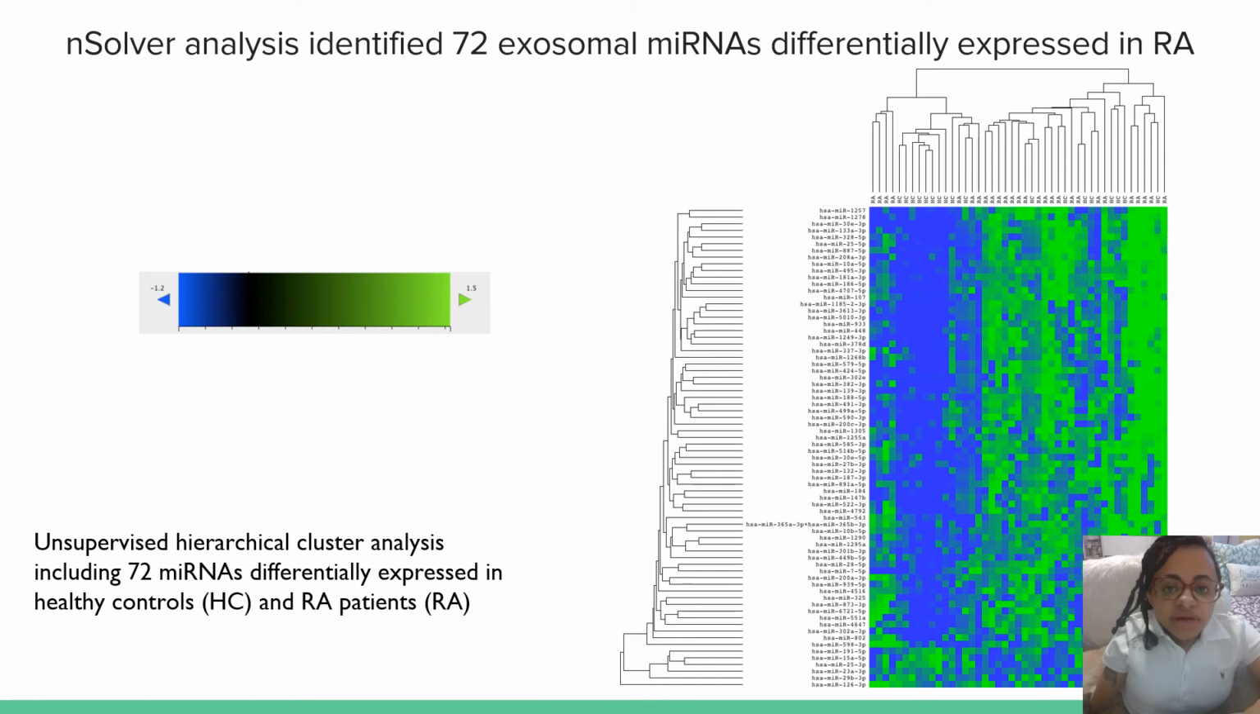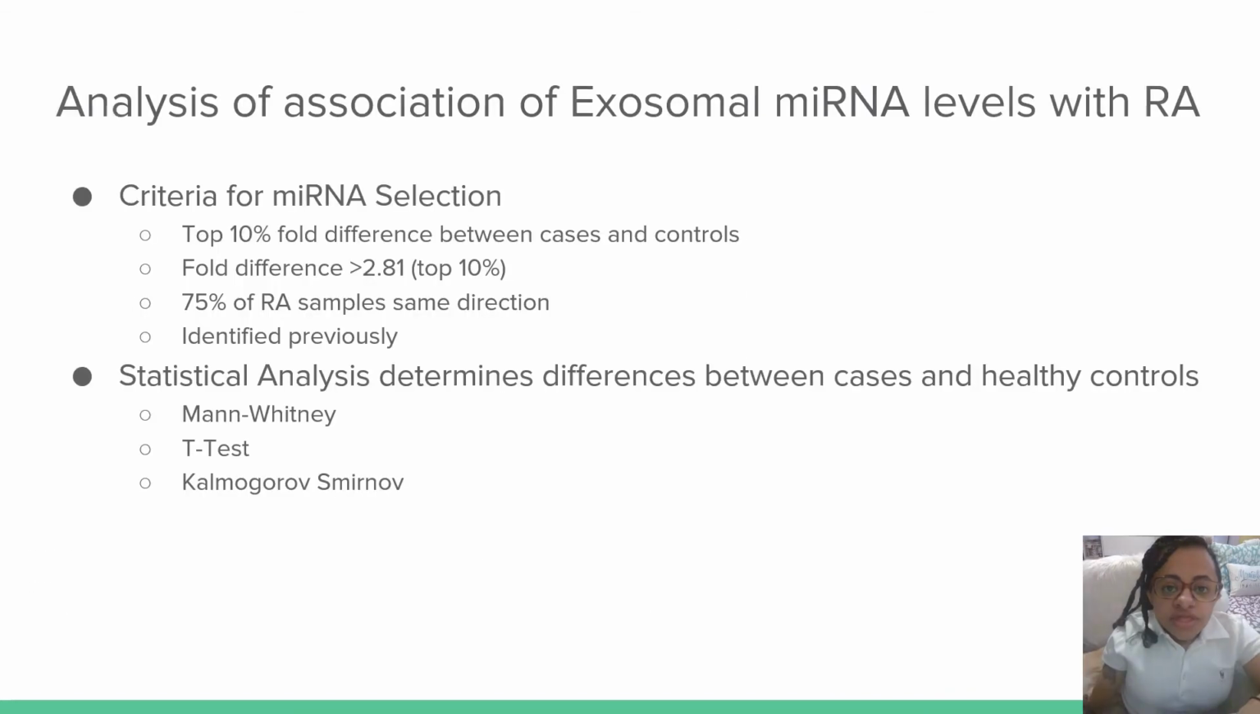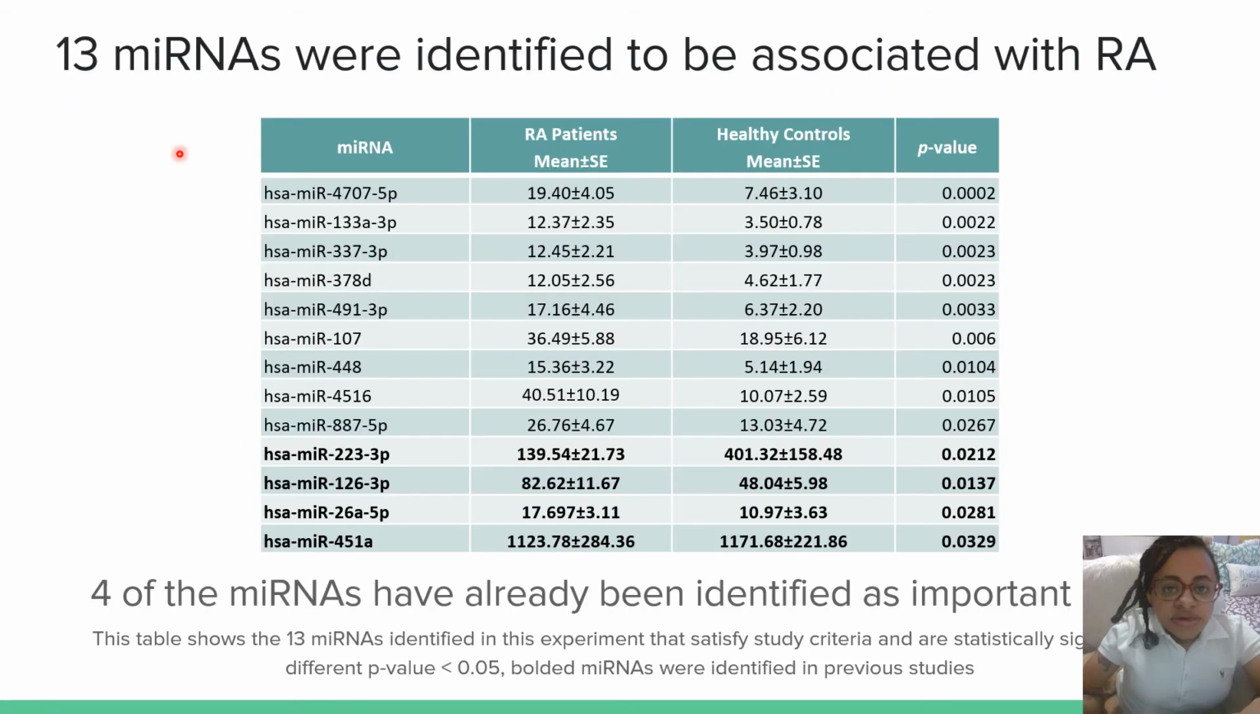Out of the 800 microRNAs, 72 of them have varying levels of expression between the RA patients and the healthy controls. The strict criteria applied when comparing these 72 microRNAs in the RA patients against that of the control patients included a 10% fold difference, a fold difference of more than 2.81, 75% folding in the same direction, or microRNAs that were previously identified. This criteria identified 9 new microRNAs that are associated with RA in Hispanic patients, and also confirmed 4 previously identified associations from microRNAs within RA.